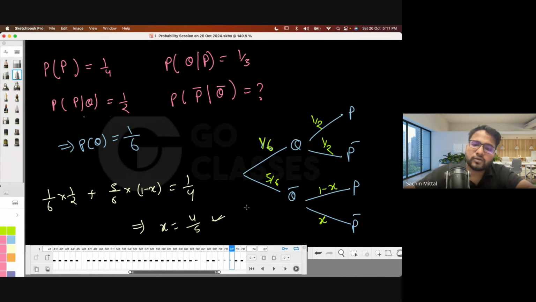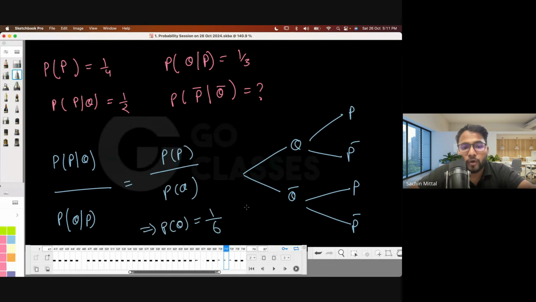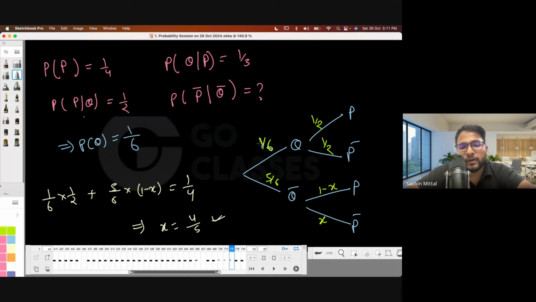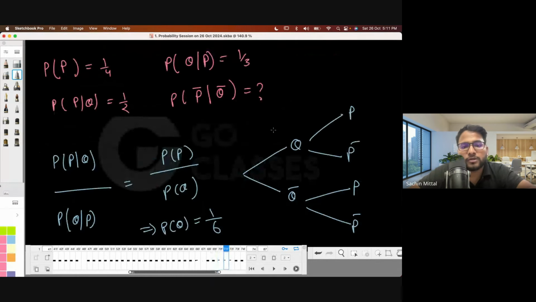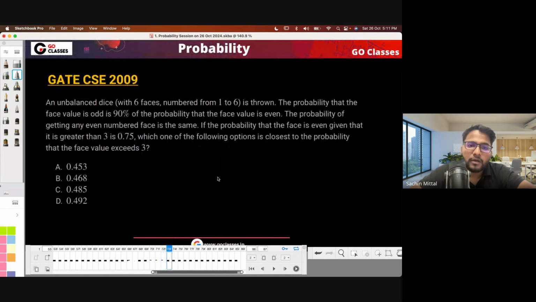So is this fine? It was actually a tough question, to be honest, right? Here first you need to calculate the probability of q. You can use any of the tree diagrams, but whatever you are using, you have to calculate the probability of q before even using the tree diagram. And after the tree diagram also, it was not very straightforward. You need to take one of the probabilities as x. So this was a tricky question, but using the tree diagram it has become simple. Otherwise, if you just use formulas here and there, it will be even more confusing. So this is another great question. Maybe you can solve this.